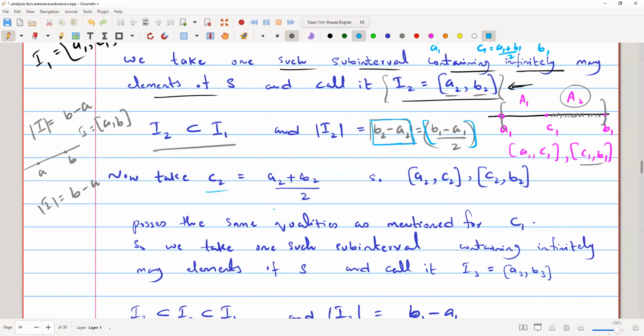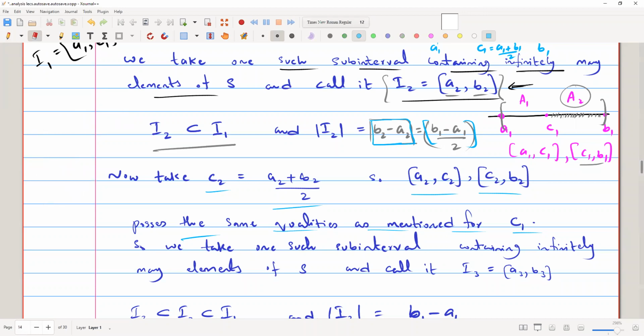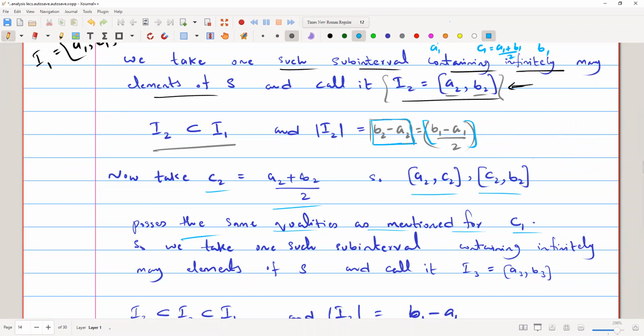Then we take C2 and repeat the same process. C2 possesses the same qualities as mentioned for C1. Sorry, C2 is the point, that is A2 plus B2 over 2. So let me erase this and make some more drawings here. So now we halve the interval again.